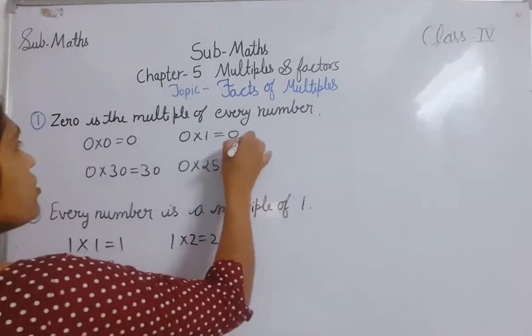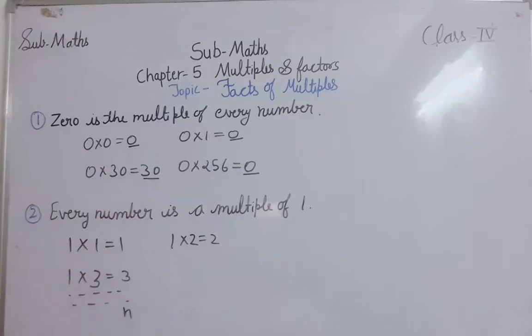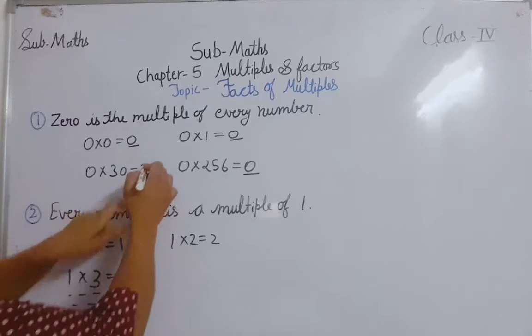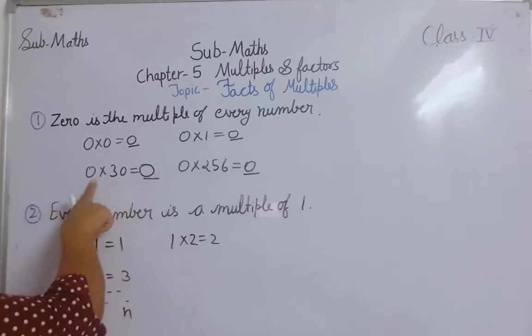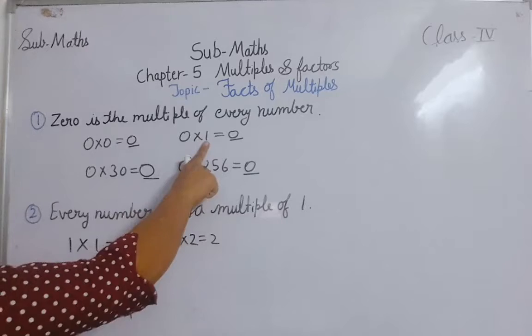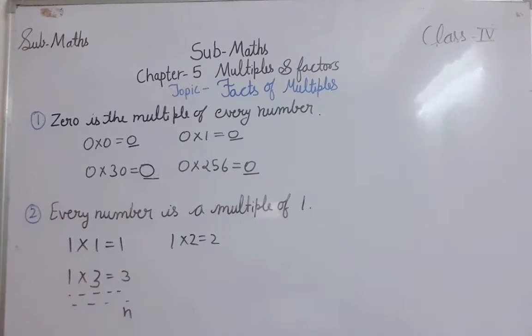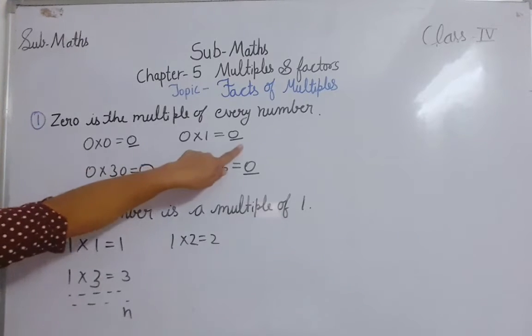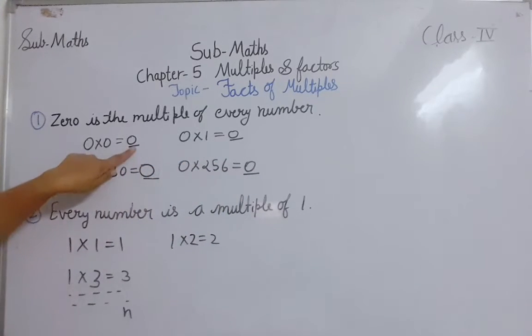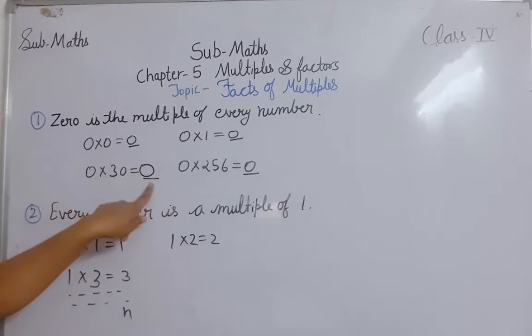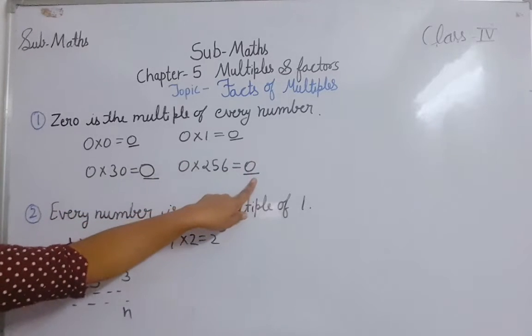So what is a multiple? If you know the definition of multiple: when we multiply any two numbers, that product is called a multiple. And here we are always getting 0. 0 multiplied by 30 is 0, 0 multiplied by 0 is 0, 0 multiplied by 256 is also 0. So always we are getting the product as 0. When we multiply any two numbers, the product is called a multiple of that number.